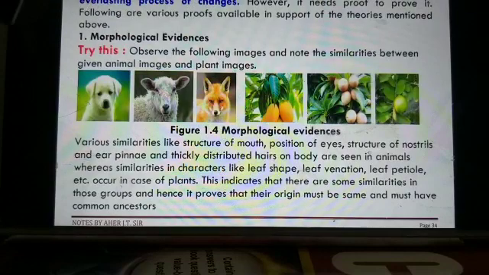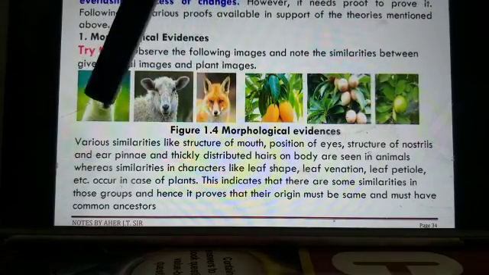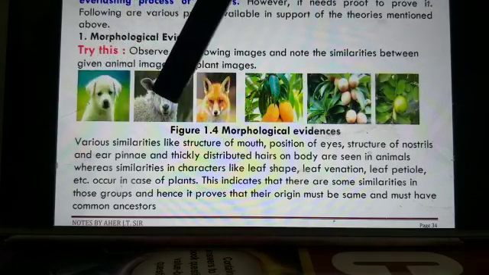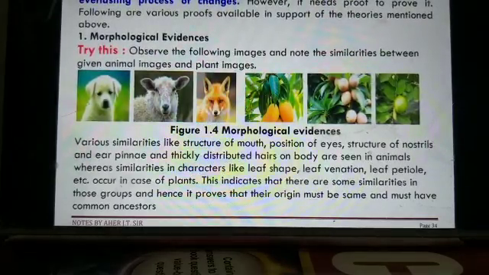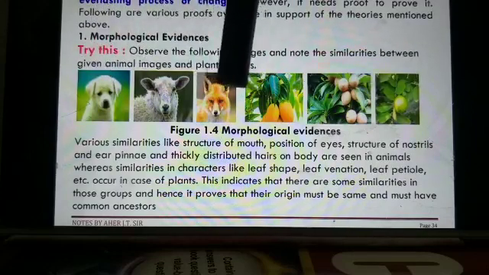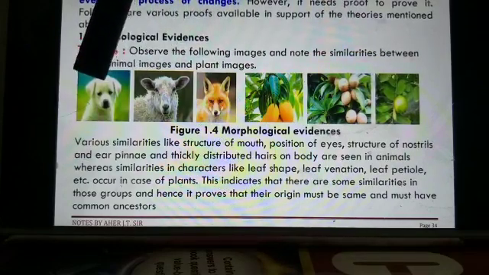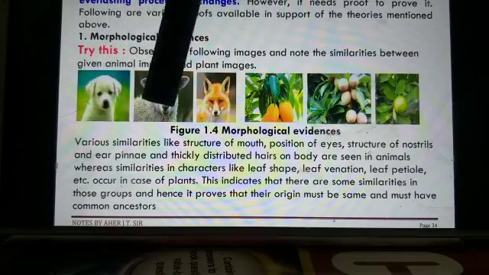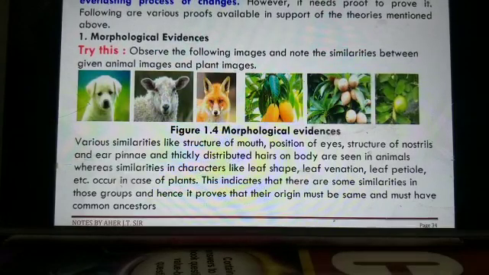In the animals you will see various similarities, like the structure of mouth. See the structure of mouth of these three animals. These mouth structures are similar. Second, the position of eyes. The position of both the eyes is the same in these three animals. Another is the nostril. The structure of the nostril also looks similar in these three animals.